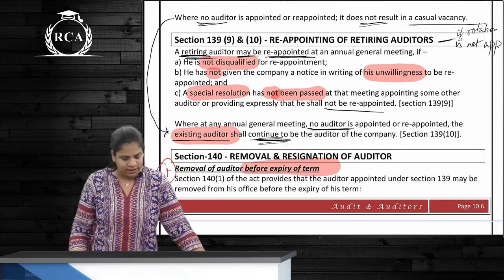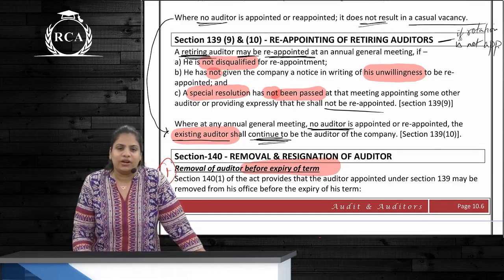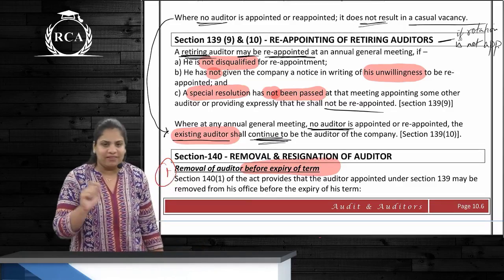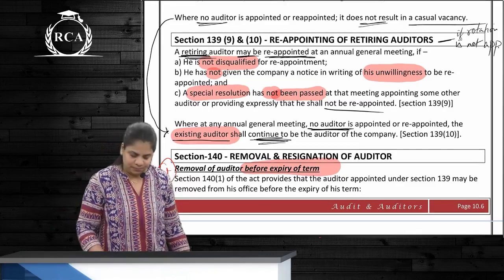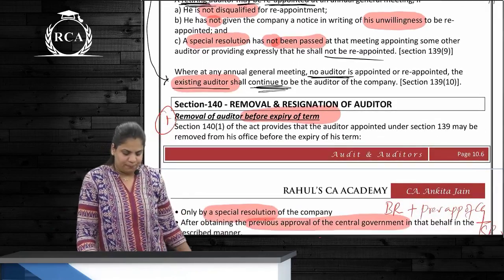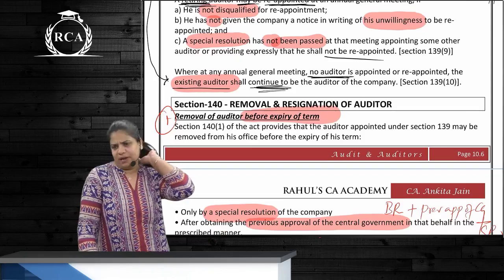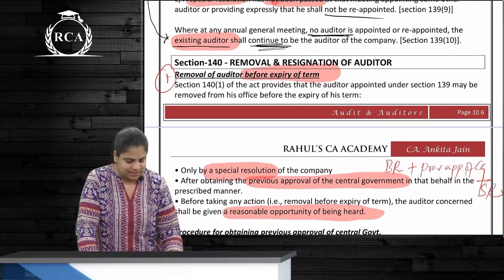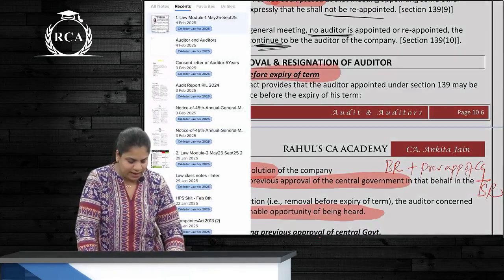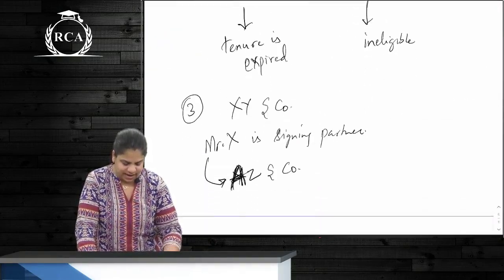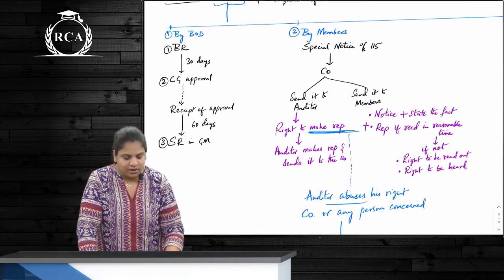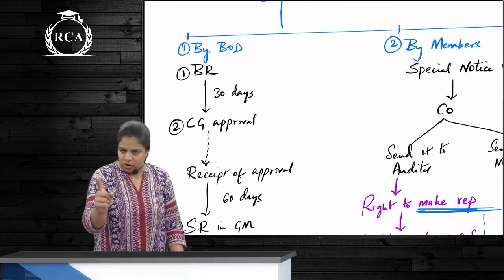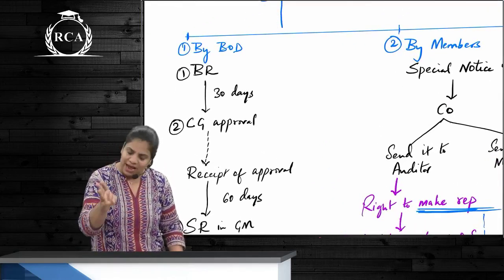Is this also clear? Repeat this once again. Retiring auditor may be appointed if he is not disqualified, if he has not given his unwillingness, and an SR is not passed that he should not be appointed or some other should be appointed in his place. Correct? Then section 140 talks about removal and resignation of auditor. Correct? Removal of auditor can be done under these 3 heads. What are they? By the board, by the members, and by the tribunal.